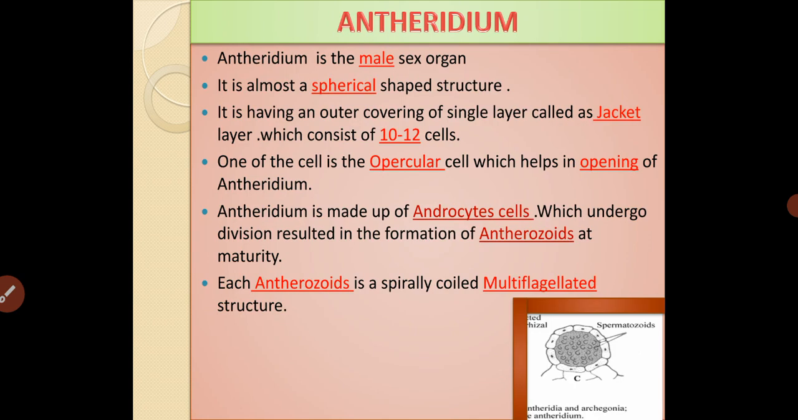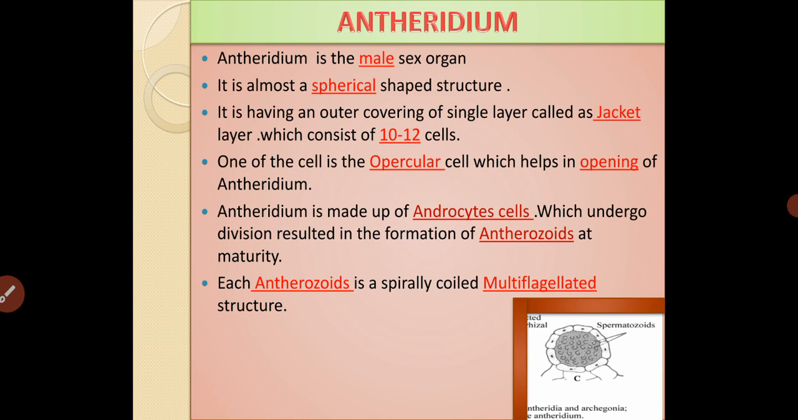Let us discuss in detail. Antheridium. Antheridium is the male sex organ. It is an almost spherical shaped structure. It has an outer covering of a single layer called the jacket layer, which consists of 10 to 12 cells. One of the cells is the opercular cell which helps in opening of the antheridium. Antheridium is made up of androcyte cells which undergo division, resulting in the formation of anthrozoids at maturity. Each anthrozoid is a spirally coiled multiflagellated structure.